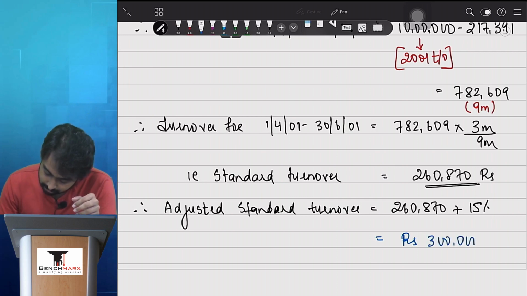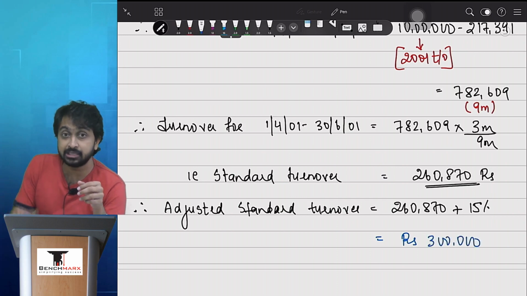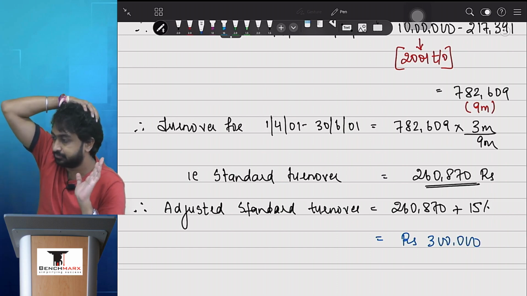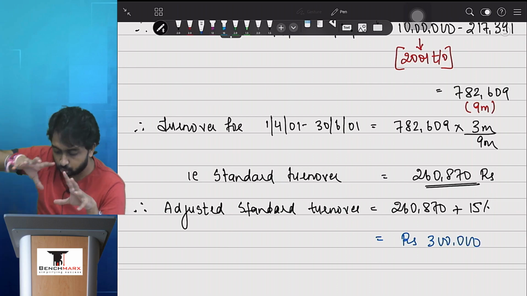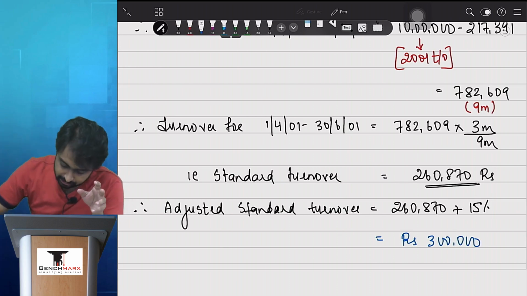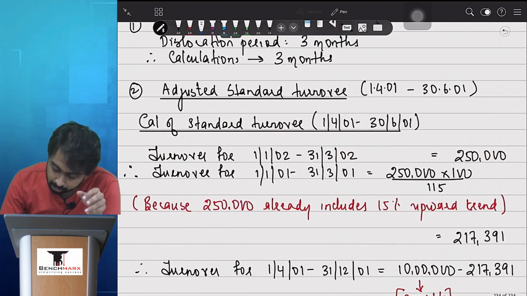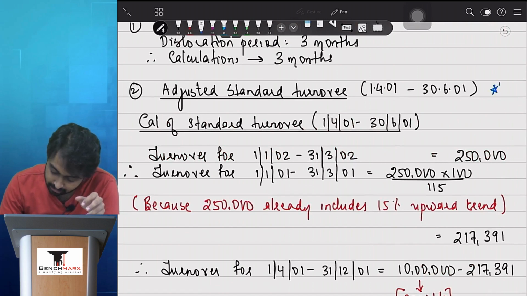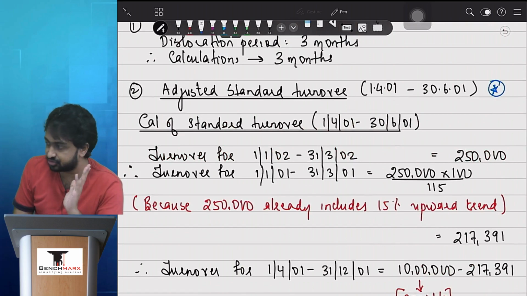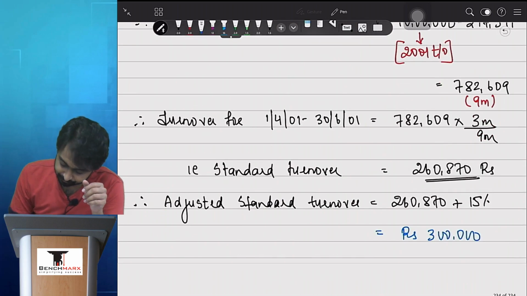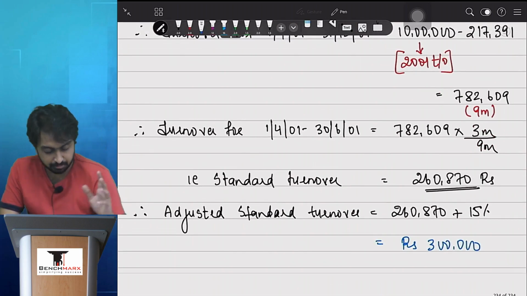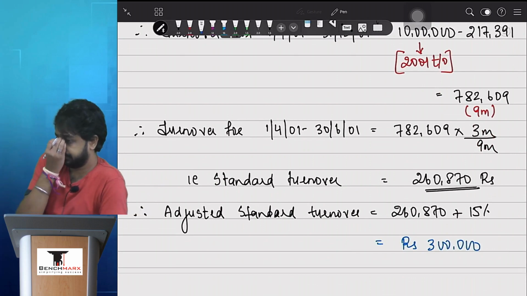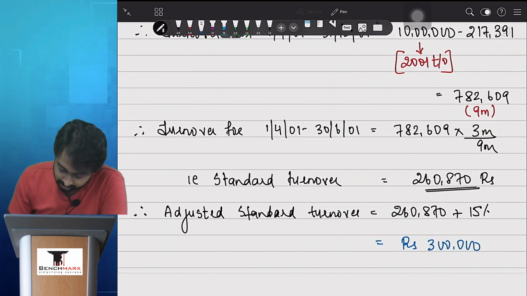So can I say point number 2 is finally sorted? Adjusted standard turnover. This was the biggest catch in this question. So please mark this calculation as important for obvious reasons. यहां तक सबकी गाड़ी पहुंची? बताइए. गाड़ी पहुंच गई, अच्छी बात है.